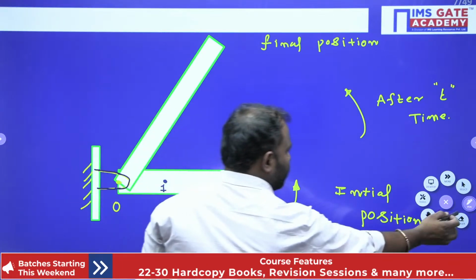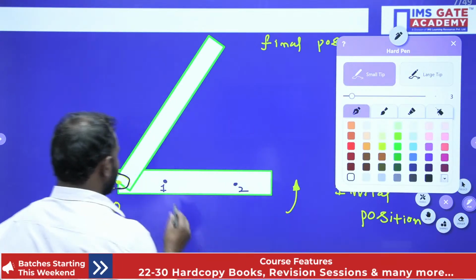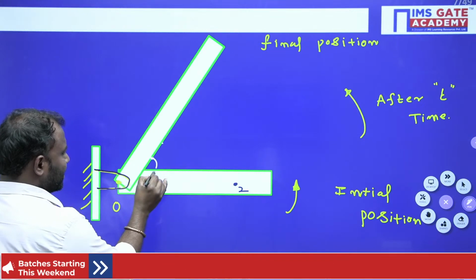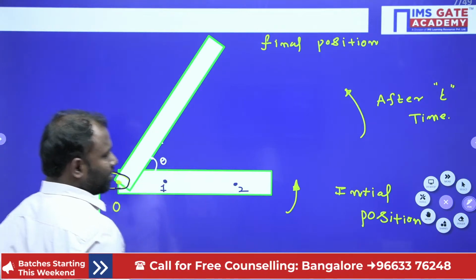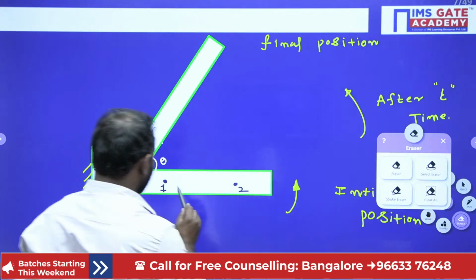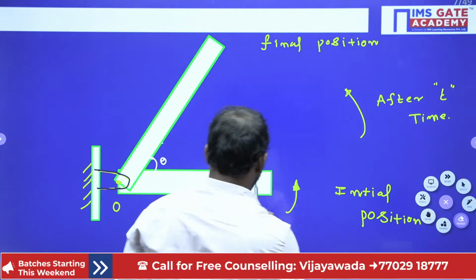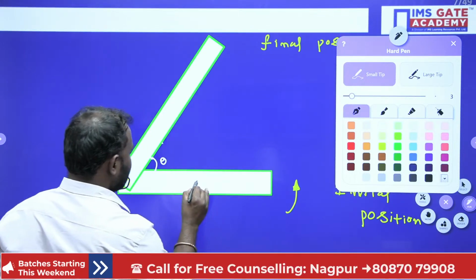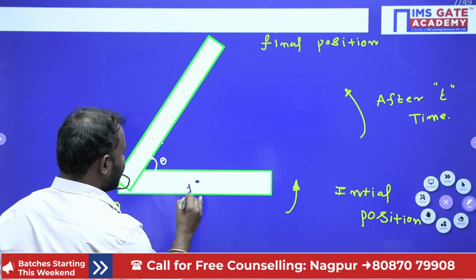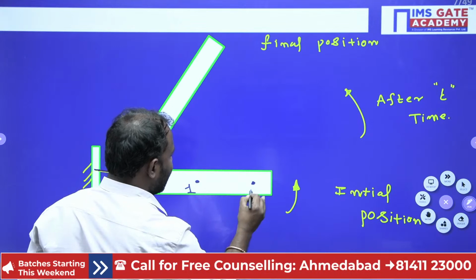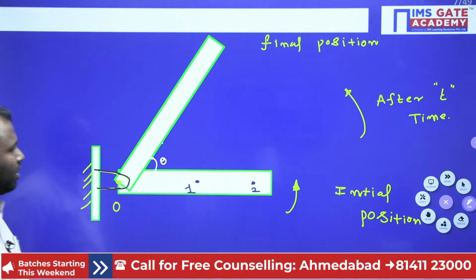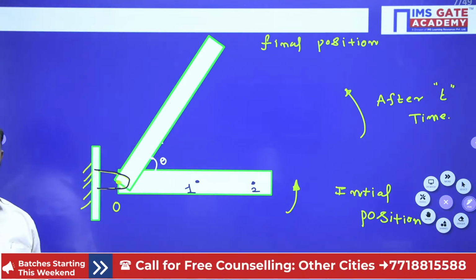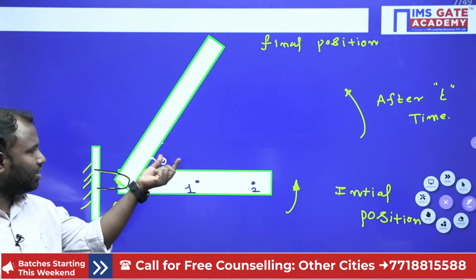The angle between the initial position and the final position I am taking as theta. These particles are very near, so I am taking them again: particle 1 and particle 2. The angle between the initial position and final position is theta, right?